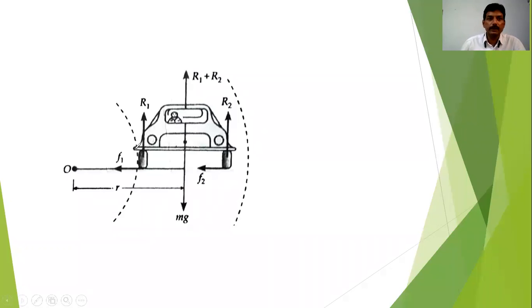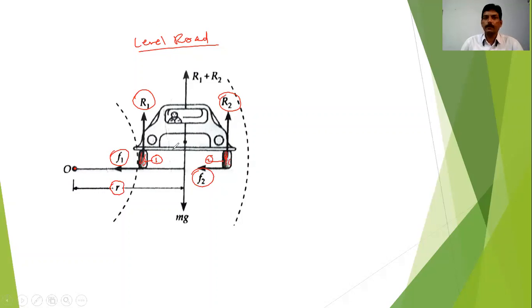You see in this figure, this is nothing but your level road, in which this is the first tire and this is the second tire, having the forces of friction F1 and F2, whose direction is toward the center of the circular track, and the distance of this car from the center is R. And R1 and R2 are the normal reactions of these tires. Now we have to find out the relation.